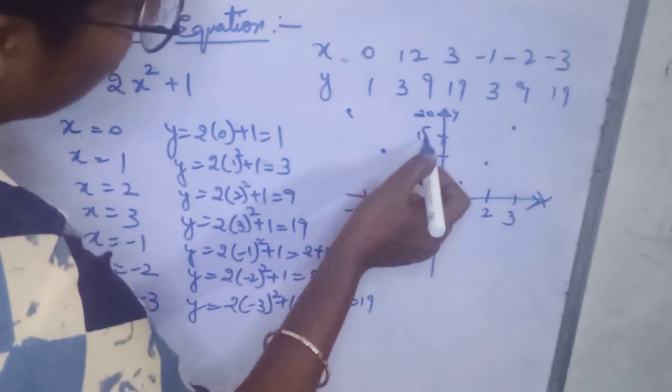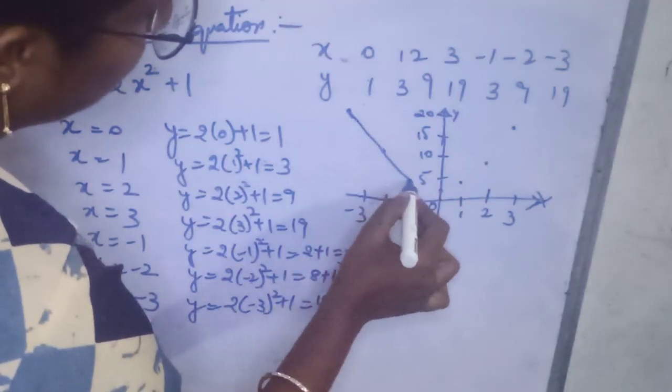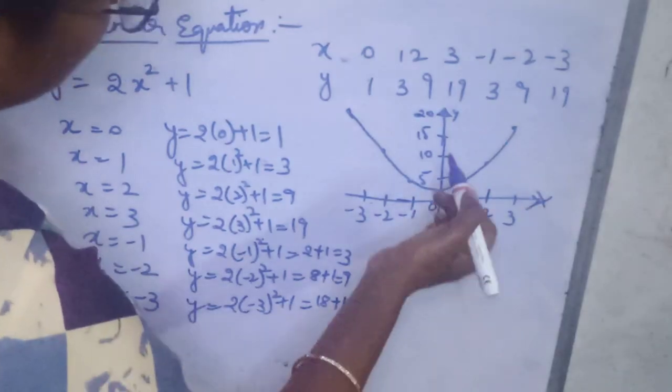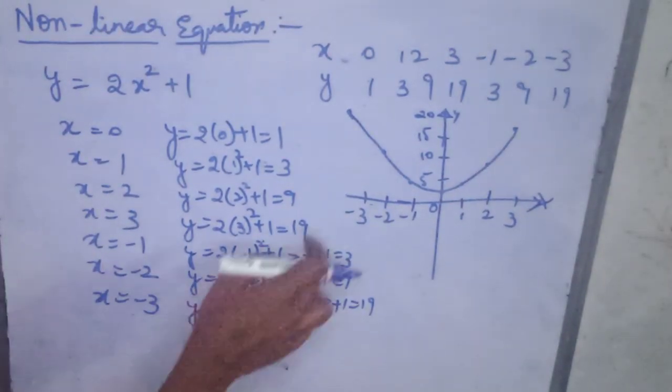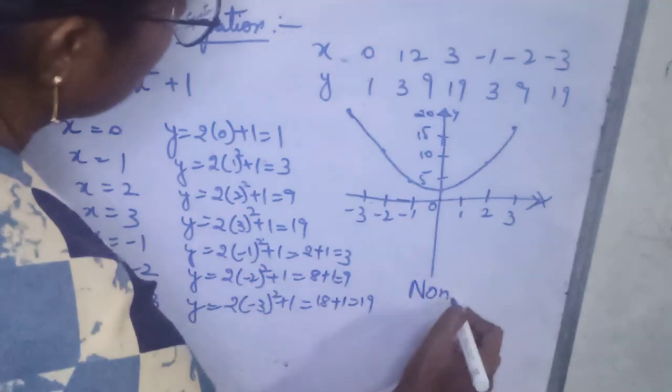When x is negative and y is positive, we'll get the second quadrant. If we join all the points, we'll get a shape like this, which is not a straight line. So it is called non-linear.